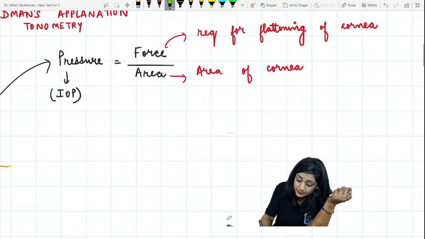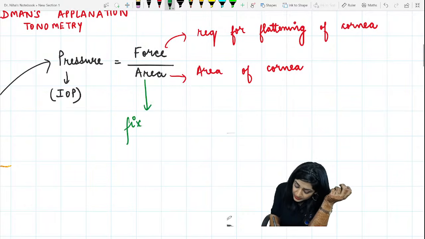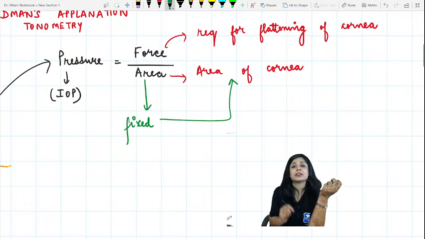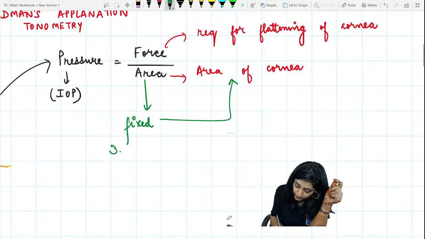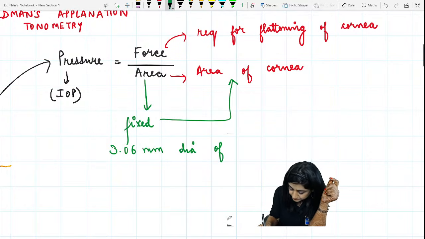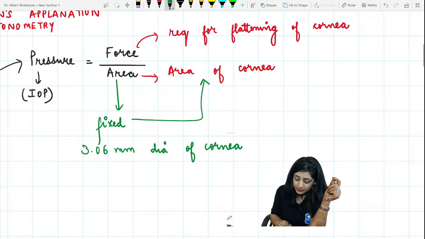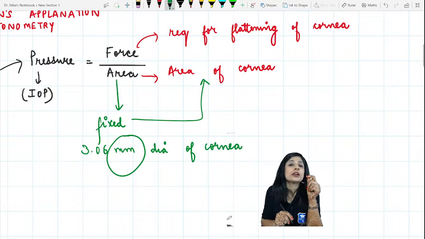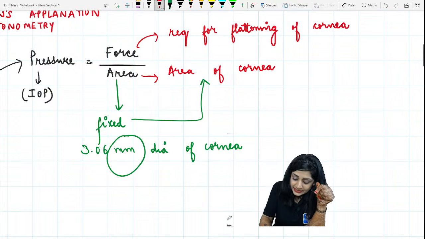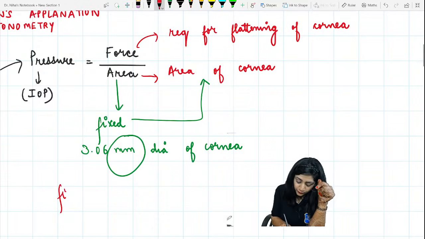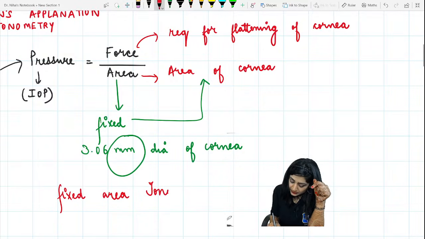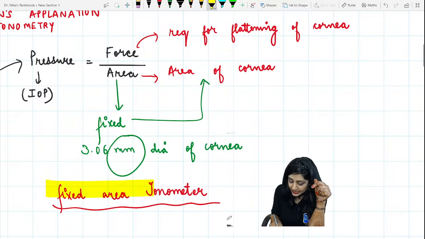Now here, what is happening? This area is fixed. The amount of the area which is flattened is fixed, that is 3.06 mm diameter of the cornea. Because it is a diameter, I have taken it in mm, not mm square. So I can say that this is a fixed area tonometer.